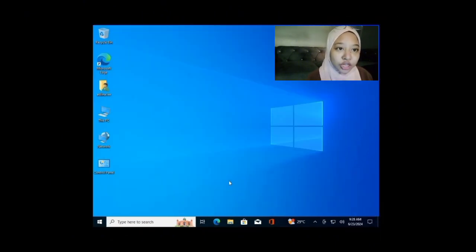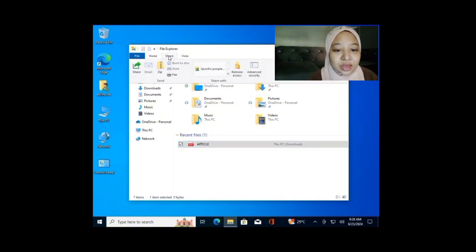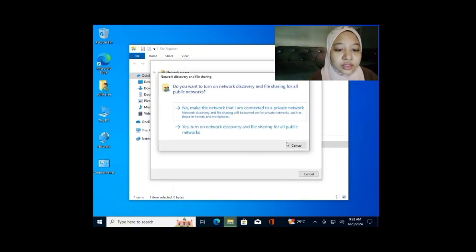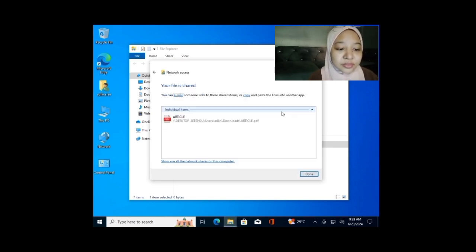Next, I will show you how to share a folder. First, what you need to do is click on share, and then you need to click specific people, and then you will click on the email that you just put just now, and then just follow the flow. And then your file is shared, and then click done.